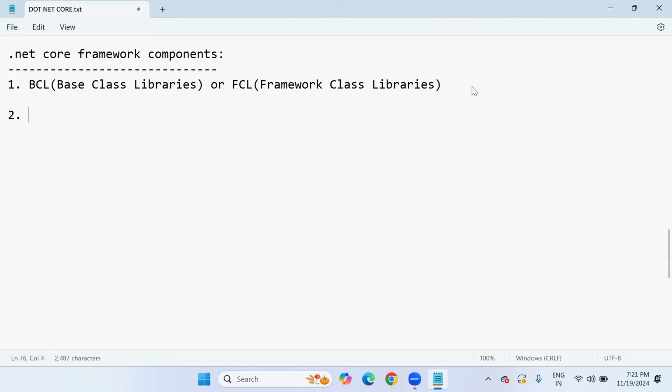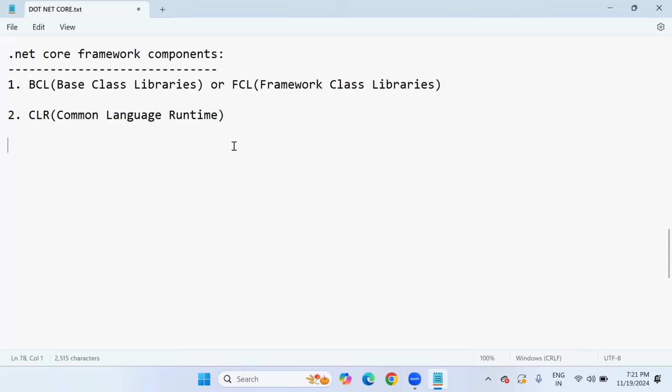The next component is CLR, which we just discussed in the code execution process. That component plays the vital role. CLR is Common Language Runtime. These two components are the heart of the .NET execution process. Without base class libraries, you can't write the code. And after writing the code, without the Common Language Runtime component, you can't run the code.